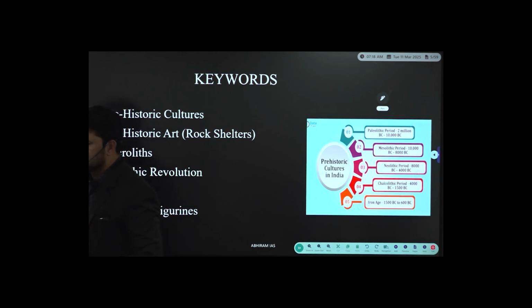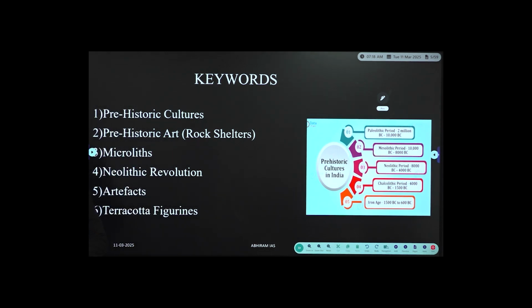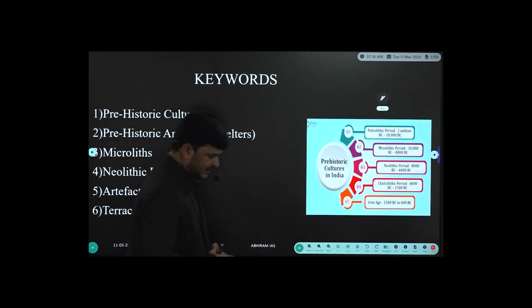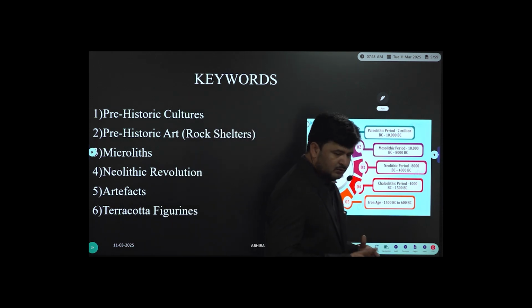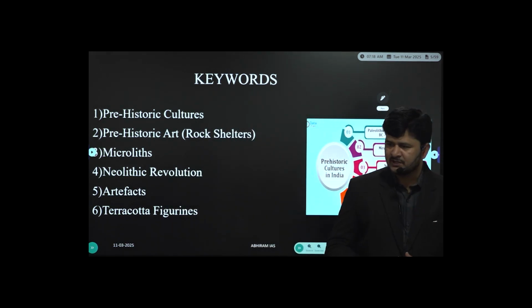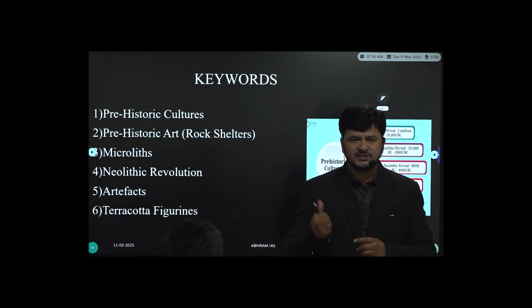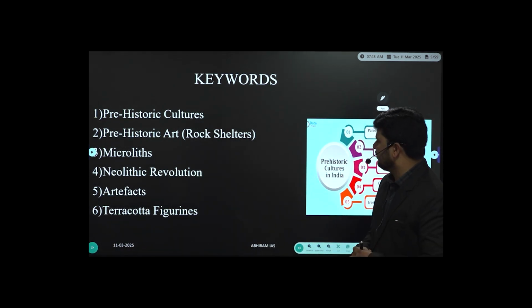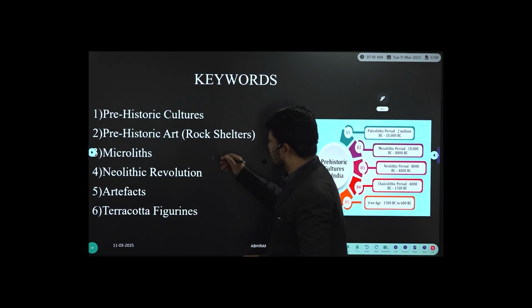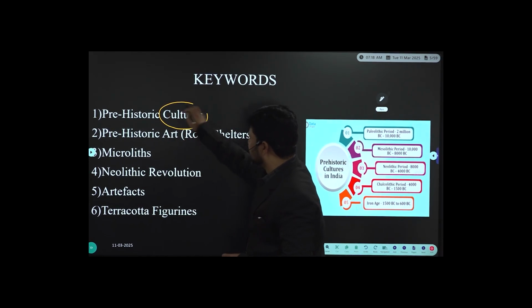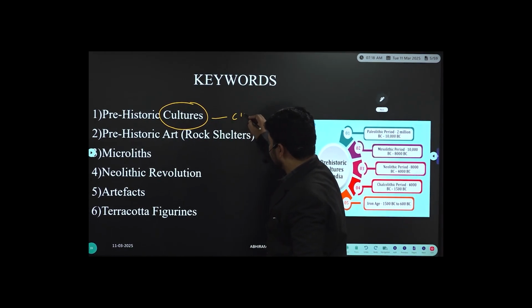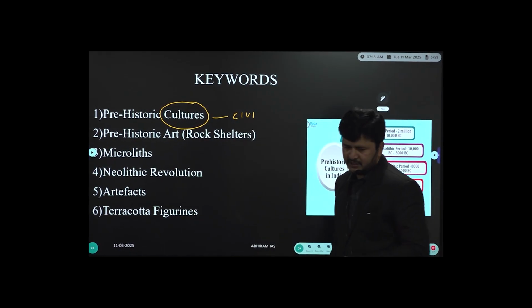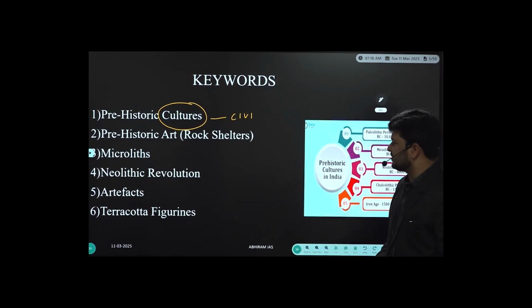You can go through the syllabus and previous year question papers so that you find the respective questions from these words. So we call them keywords. Among the keywords, we have prehistoric cultures. Not the whole chapter, just cultures, followed by civilization. Keywords: culture hyphen civilization.